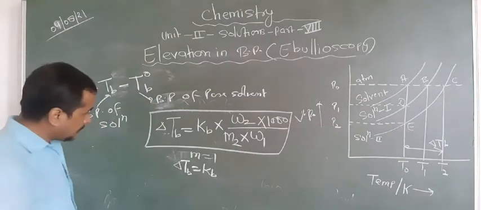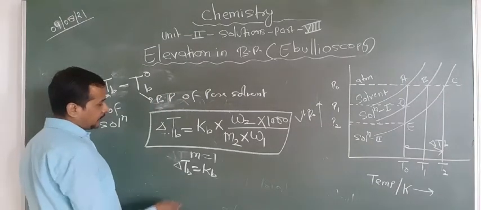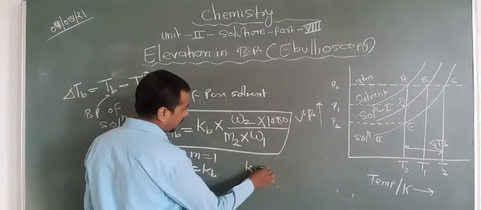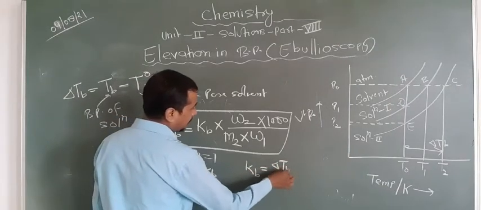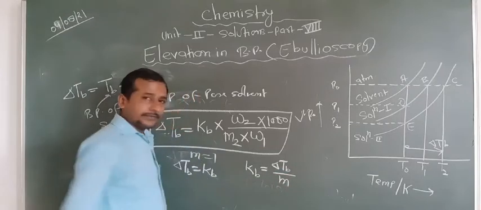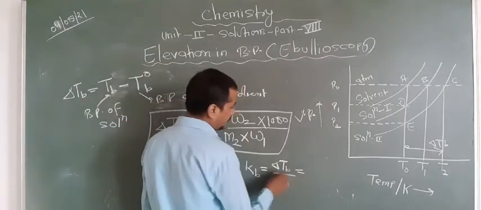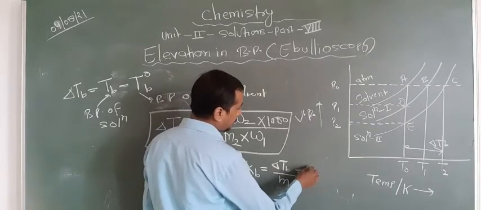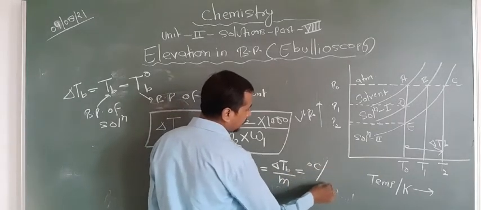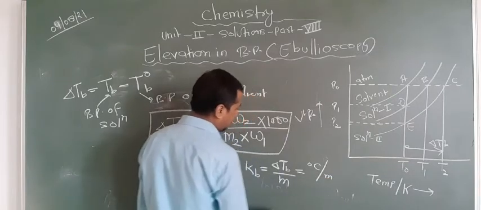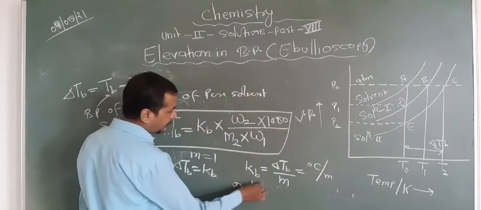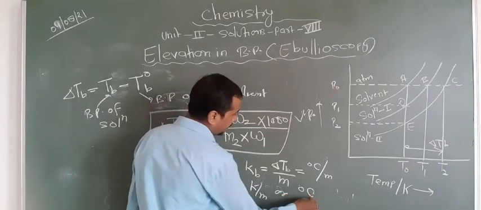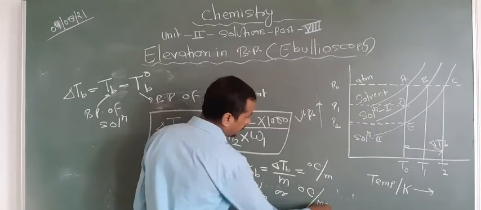What about the unit? So look at the unit. Okay. So what is the unit of this? We can write the unit like this: Kb equal to delta Tb divided by molality. And you know that it is the difference in temperature, maybe Kelvin, maybe degree centigrade. So you can write like this, degree centigrade by molality or Kelvin by molality, or you can write degree centigrade by what?